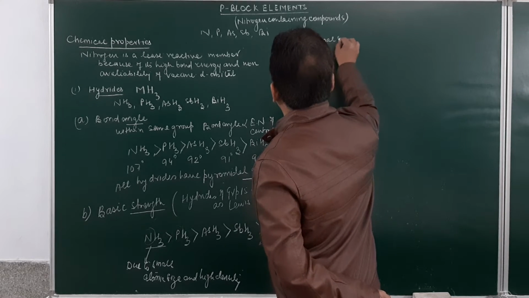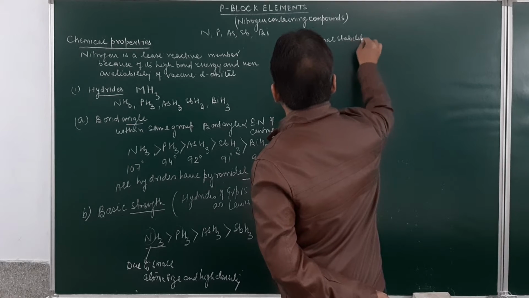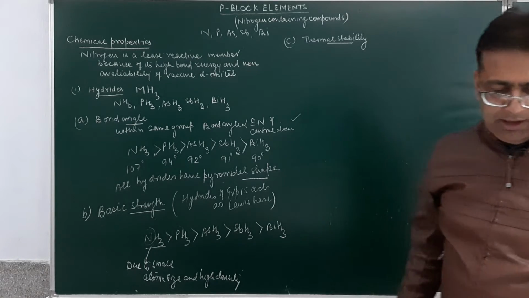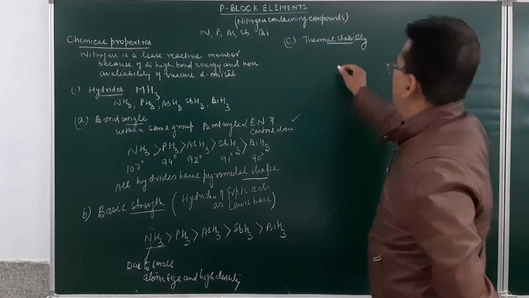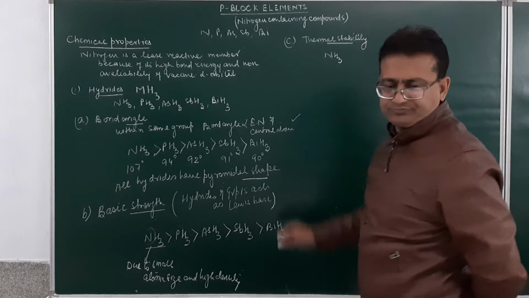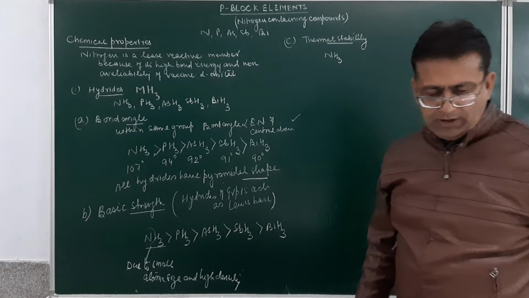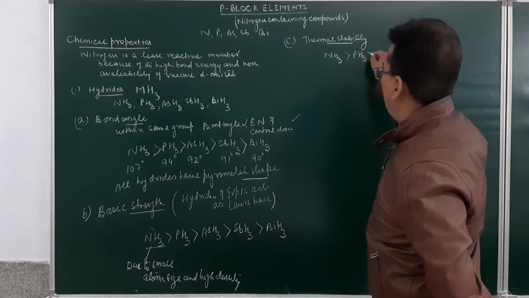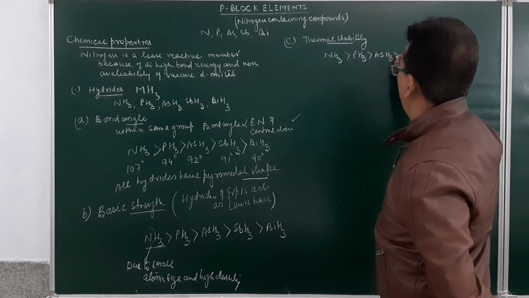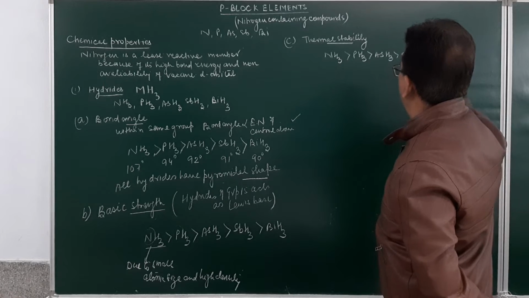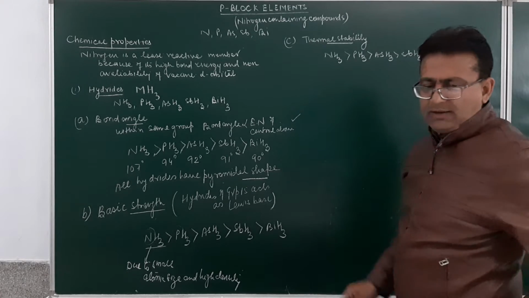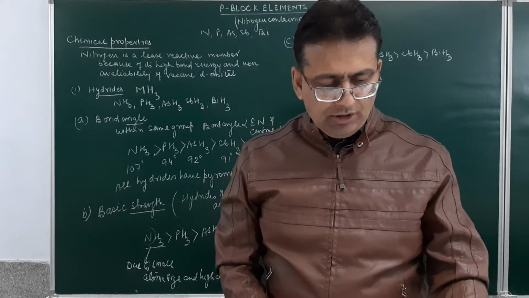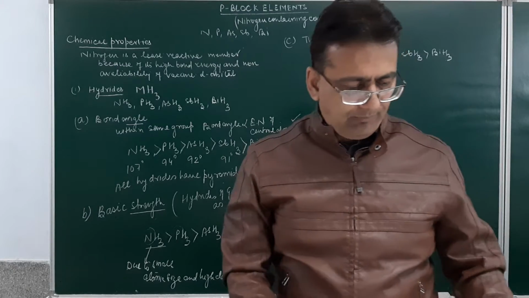Next is the thermal stability of the members of our group number 15. As far as thermal stability is concerned over here, ammonia is thermally the most stable. The stability order will be: ammonia will be more stable as compared to phosphine, which again will be more stable as compared to arsine, which will be more stable as compared to stibine, which will be more stable as compared to bismuthine. So, regarding the thermal stability, this will be more stable as compared to this.